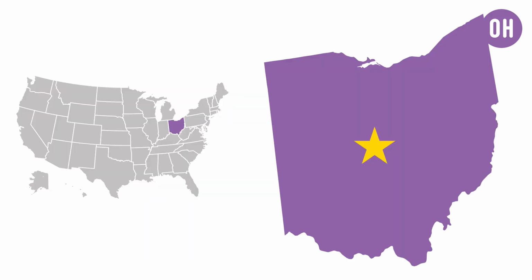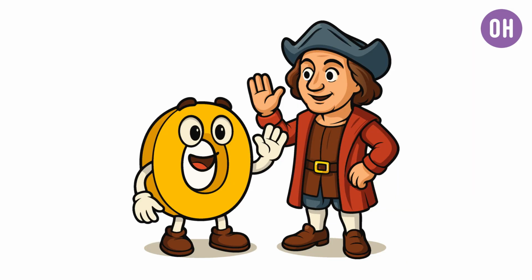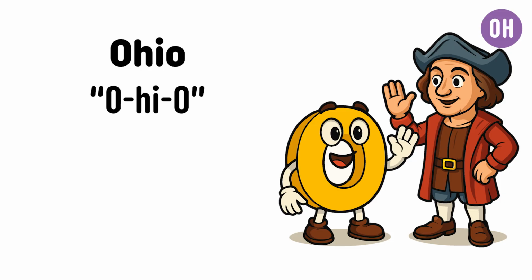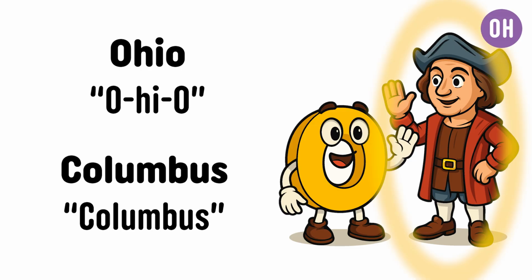The capital of Ohio is Columbus. This image represents Columbus, Ohio. First, we have to convert the state Ohio into a picture. Ohio can be broken down into Ohio, like the letter O waving hi to someone. Next, we have to convert the capital city Columbus into a picture. Columbus is represented by the famous explorer Christopher Columbus.